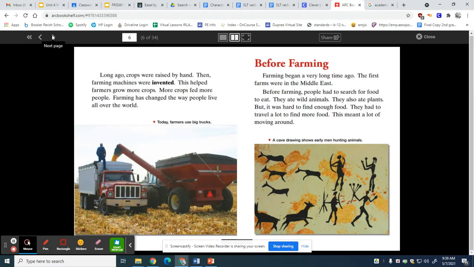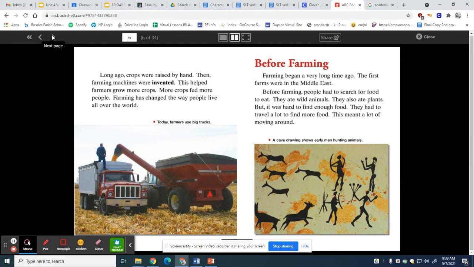Long ago, crops were raised by hand. Then farming machines were invented. This helped farmers grow more crops. More crops fed more people. Farming has changed the way people live all over the world. So instead of saying that farming machines were made, they were invented.